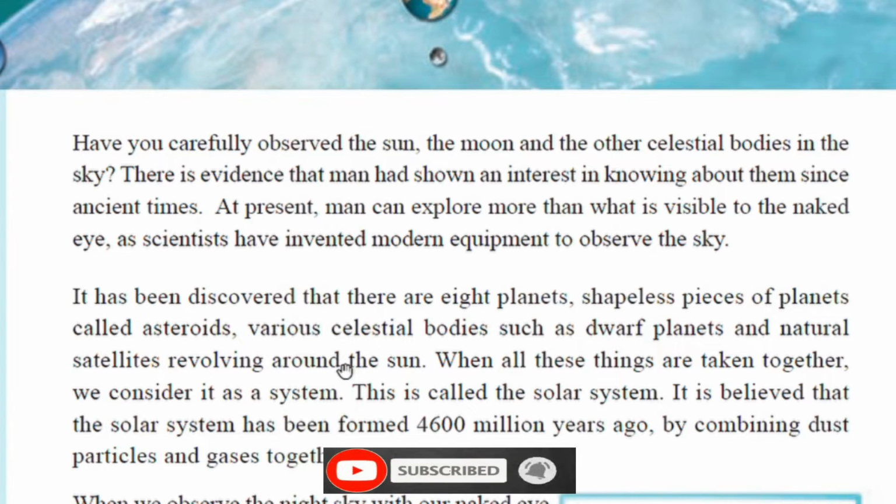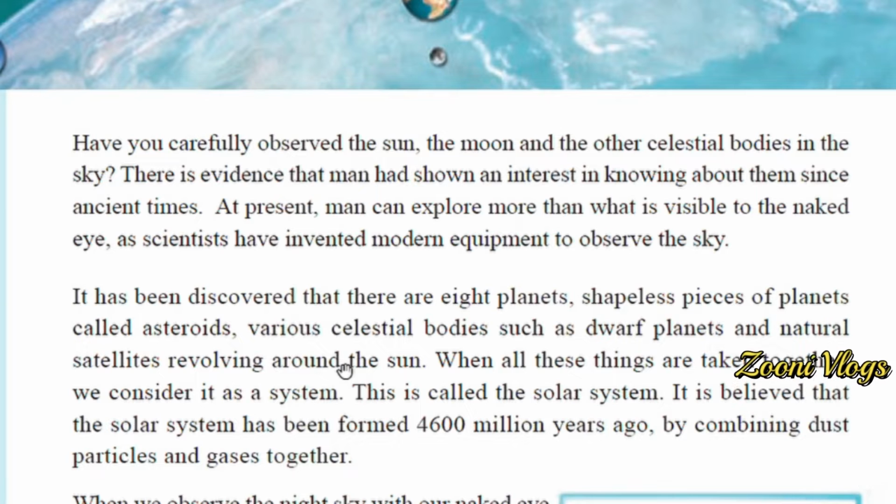Okay, just go to your grade 7 first lesson. Then you can get a clear image of what is revolution and what is rotation. What is the meaning of revolution? The journey around the sun. While the earth is moving around its own axis, the earth is also moving around the sun. It's called the revolution.